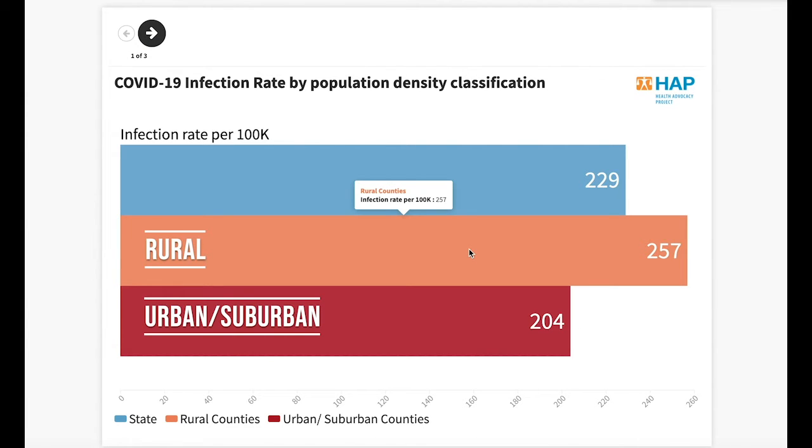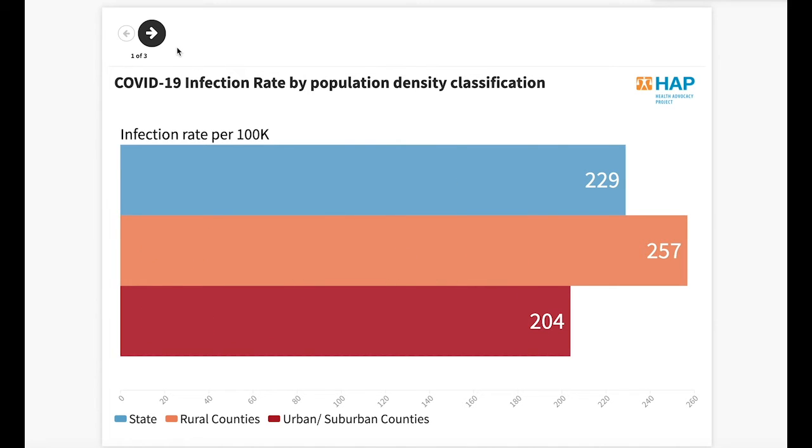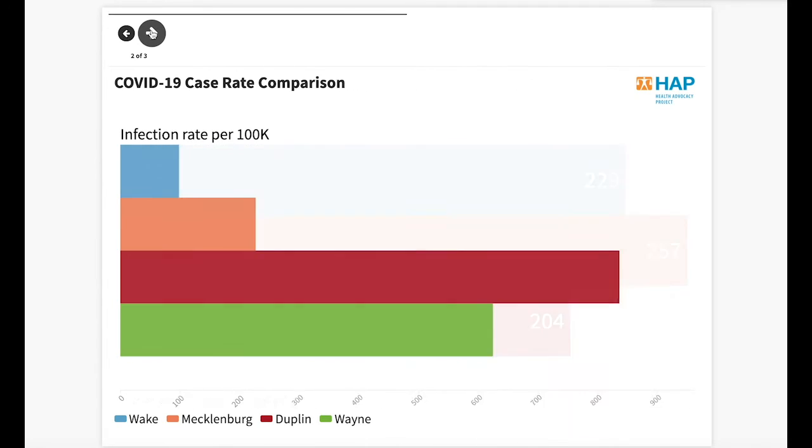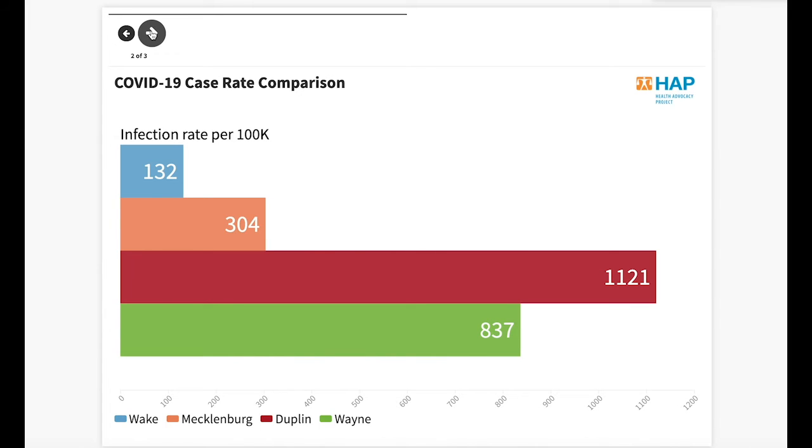We see that the rural counties have a higher rate than urban counties, relatively speaking. And so a lot of the coverage focuses on the sheer number of infections in places like Wake and Mecklenburg, and we don't really take a hard look at how that's affecting rural North Carolina. So we're going to go forward here and take a look at two, again, of the highlighted counties that we hear about often, Wake and Mecklenburg.